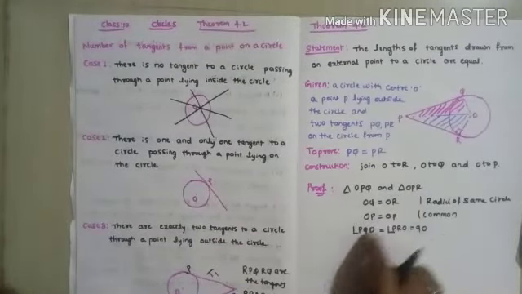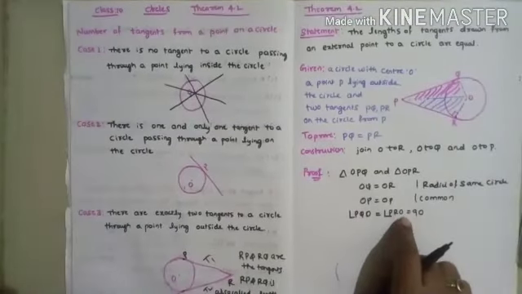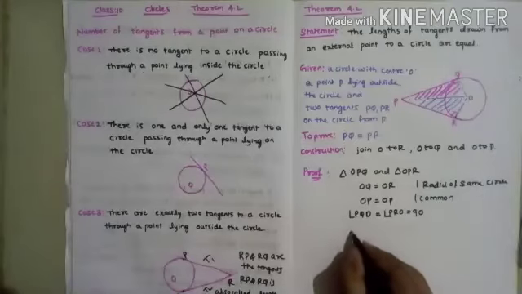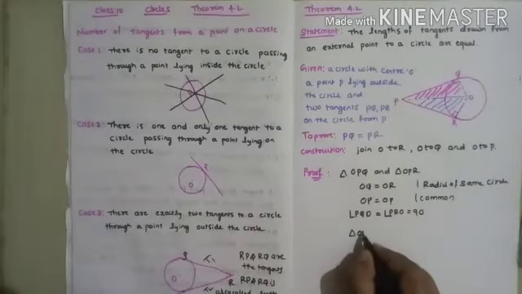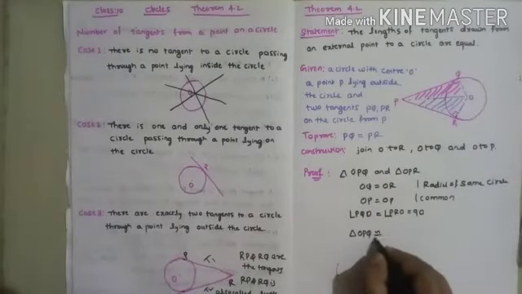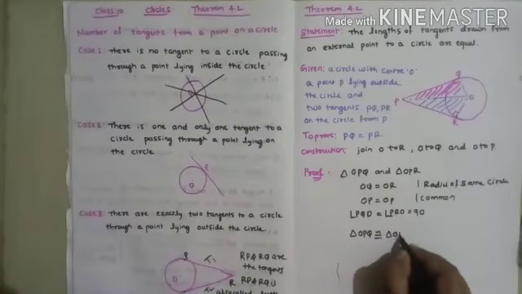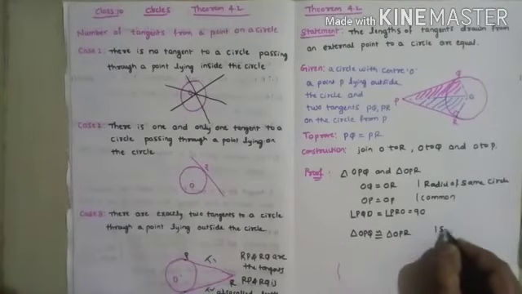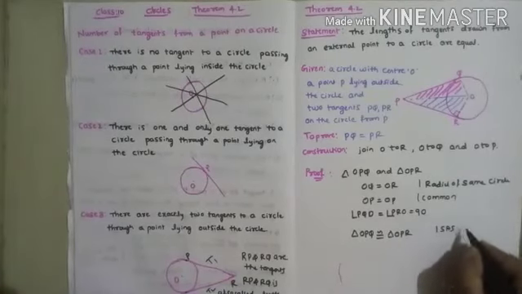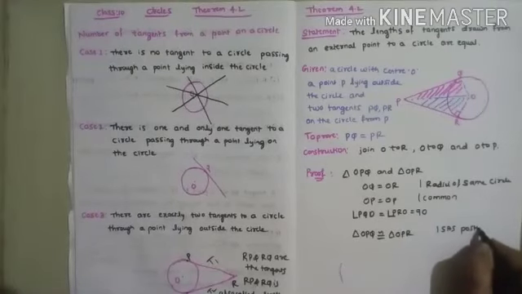So two sides are equal and one angle is equal, means by SAS criteria we can say triangle OPQ is congruent to triangle OPR by SAS postulate.